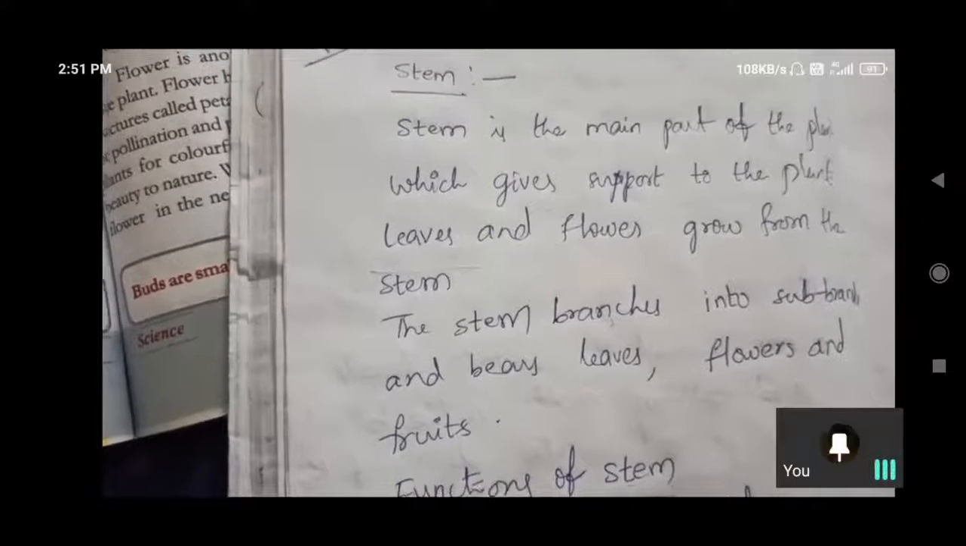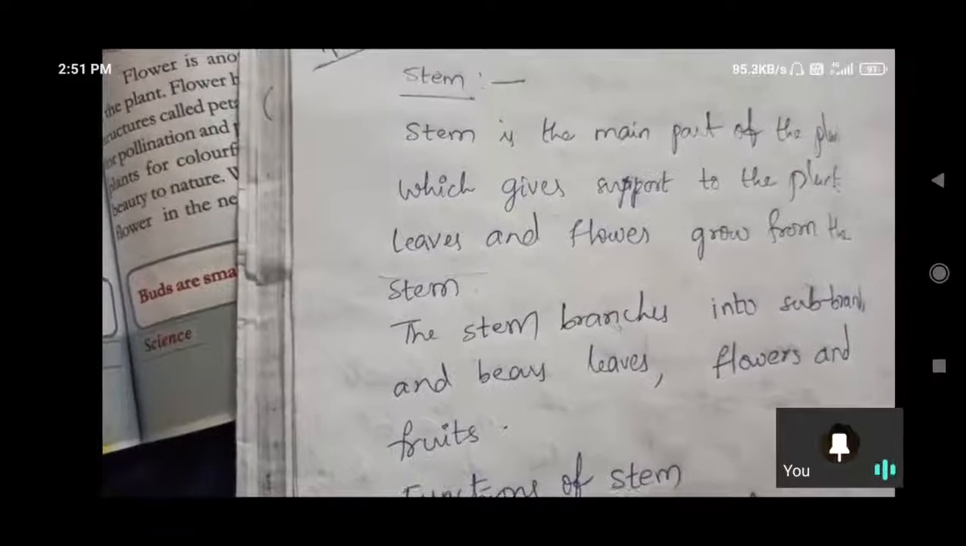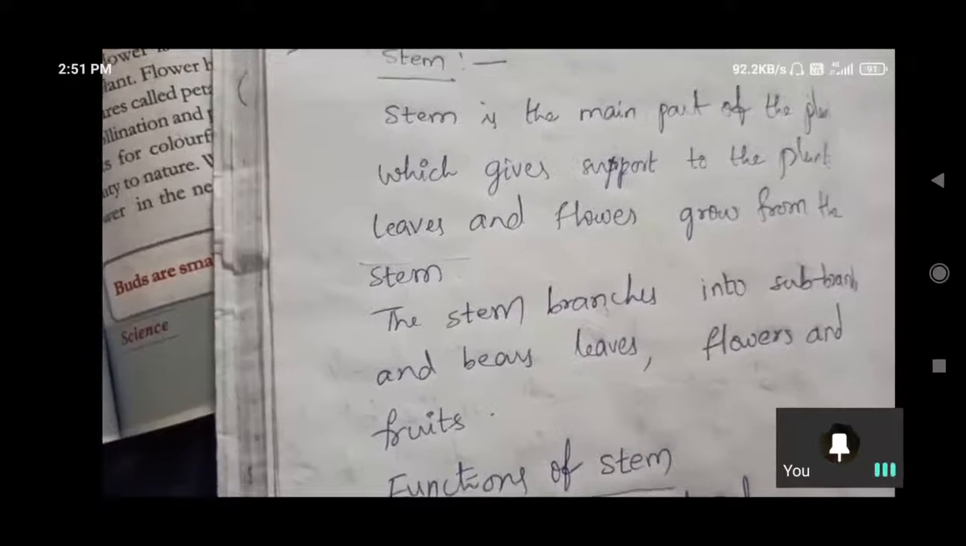Yes, through transpiration, water vapor also enters into the atmosphere. That we have already understood. And next, food material is also needed for the growth of the plant.